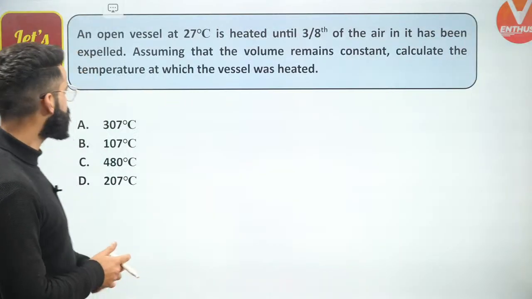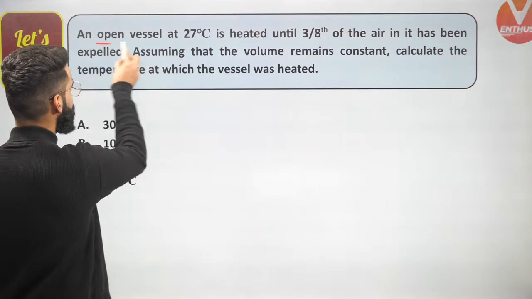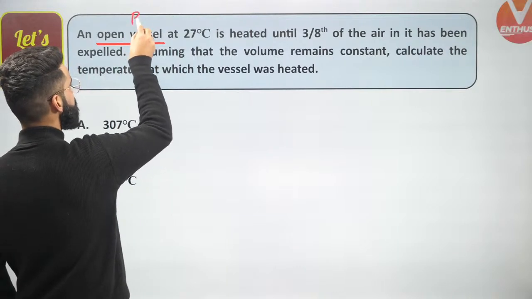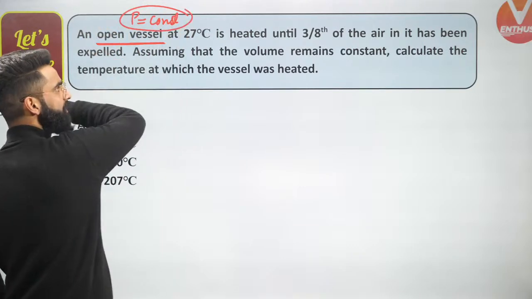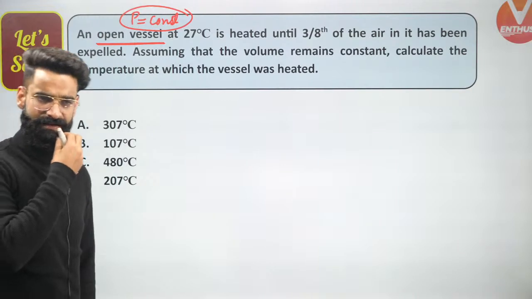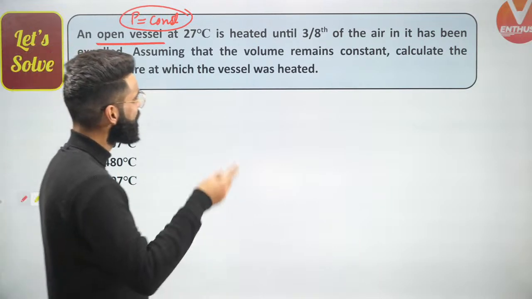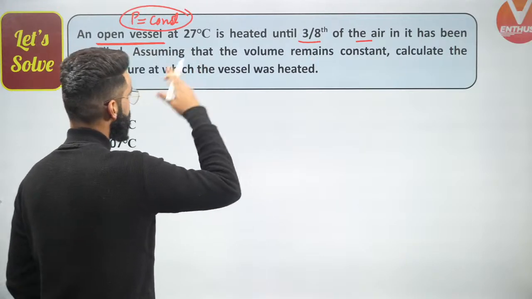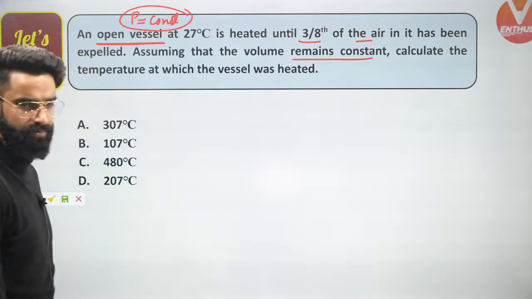Okay. The first question, guys, which is on your screen, an open vessel. People, which concept I'll be using? Open vessel concept. And as per open vessel concept, pressure is kept as constant. Yes, we have discussed that in detail if you remember. Yes, open vessel concept, pressure is kept as constant. Yes, at 27 degrees centigrade, right? So the gas which is in the container, that is at 27 degrees centigrade, is heated until 3/8 of the air in it has been expelled. All right. Assume that the volume remains constant. Fine. Calculate the temperature at which the vessel was heated.